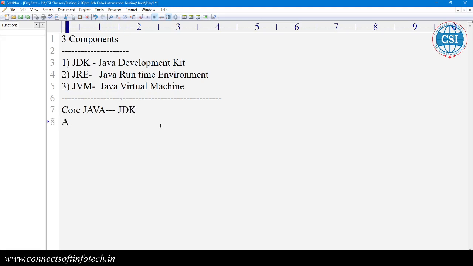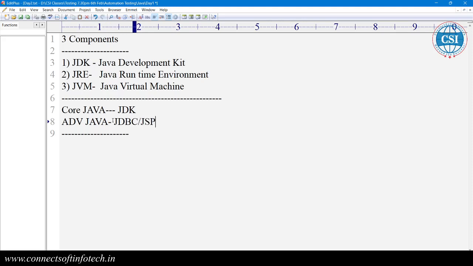Advanced Java means there is no difference between core Java and advanced Java. It's simply Java. But institutes have divided their course into two parts, core Java and advanced Java. The course is only divided. Core means it has the core concepts. Advanced Java starts with JDBC, though JDBC is also covered in core Java.